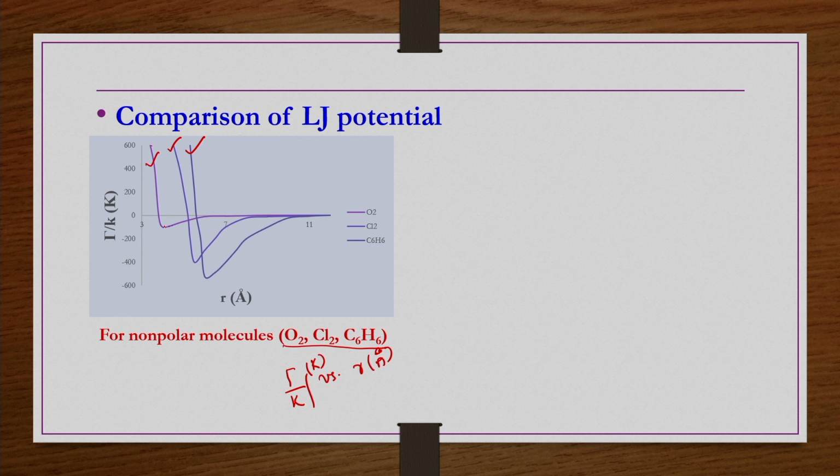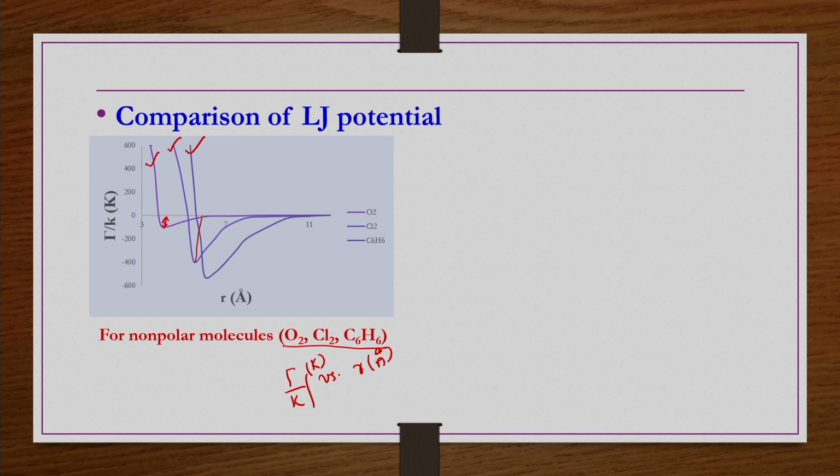The only difference that you see here is the maximum attraction, or minus epsilon minimum, the minimum of the potential function, which is different. Here the Γ by K ratio for O2 is roughly 100.